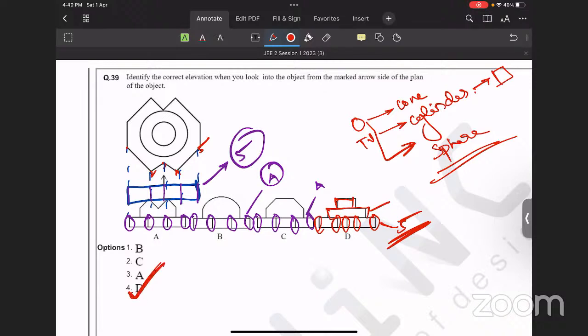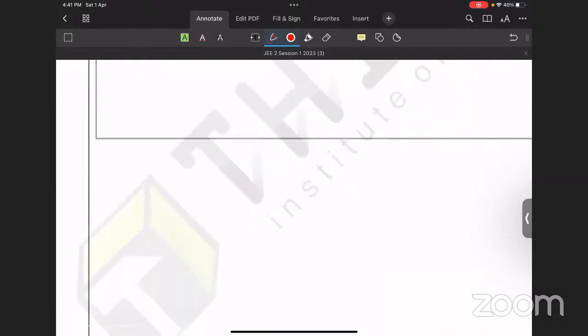Whenever these kinds of questions come, we need to know how to call these shapes by their names, like cylinders. They are 4-sided, 5-sided, 6-sided polygons, prisms: 4-edged prism, 5-edged prism. All these things we need to call by their names. So we need to have a set of shortcuts or hack sheets that we develop through our previous questions and experiences. That will help you in solving these kinds of questions.